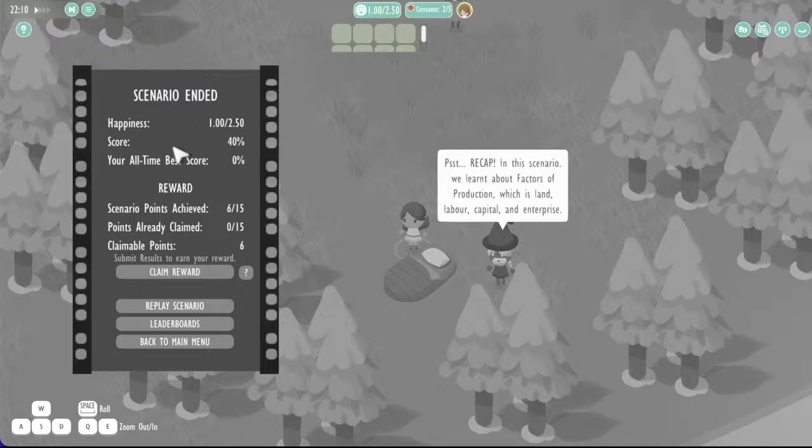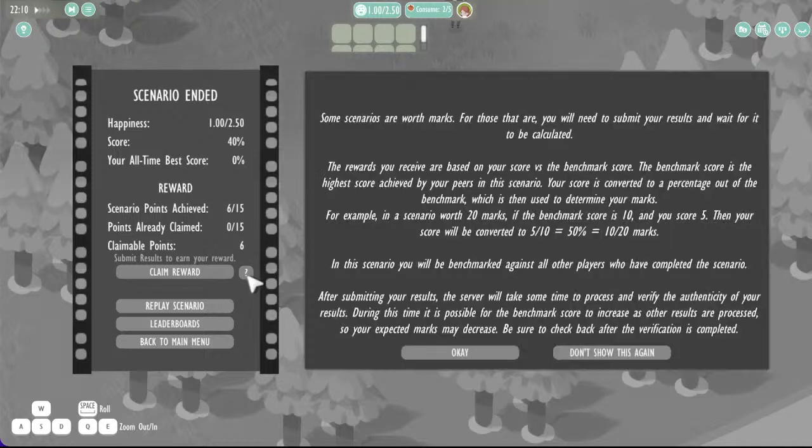You can see that we have my happiness. I did 1 out of 2.5, which was not fantastic. It's a 40% score. I didn't have any previous all-time best score to refer to, so I achieved 6 points out of 15. I haven't claimed any points so far, so if I claim now, I'm gonna get 6 points. If you click on the question mark here, you are gonna see a breakdown of how we assign those points and what are the rules.